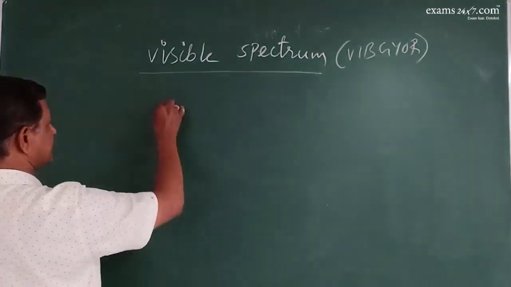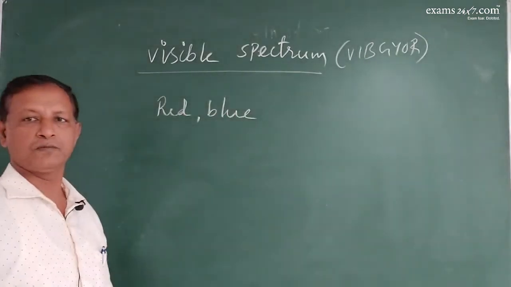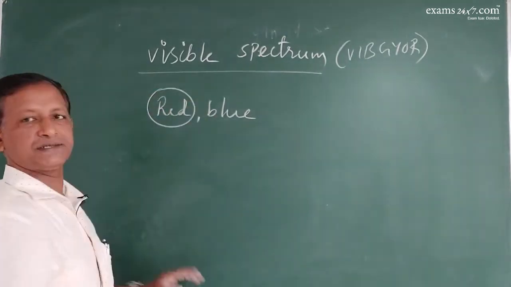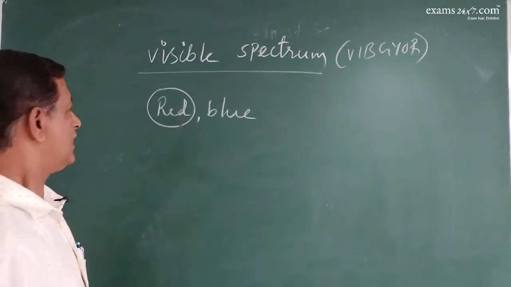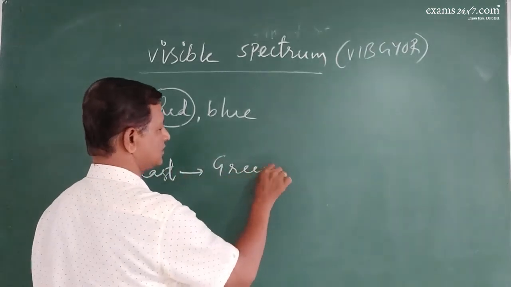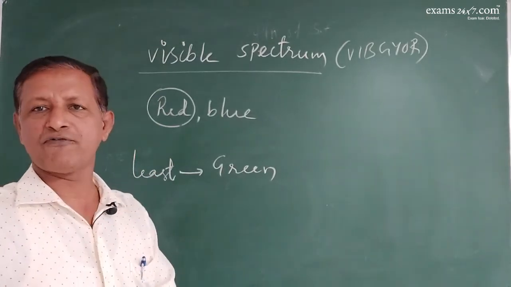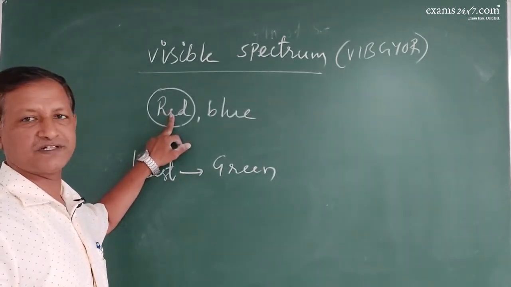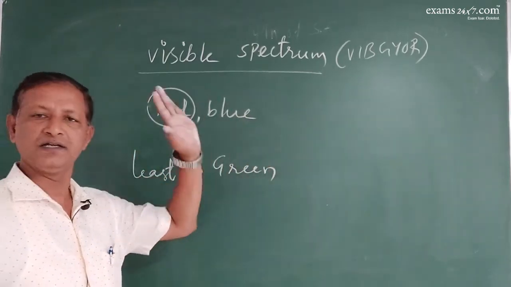It has been found that the red and blue are the most effective wavelengths, particularly red. The maximum yield occurs in the red spectrum and the least output comes in the green light. So least rate of photosynthesis takes place in green light, maximum rate of photosynthesis takes place in red light, particularly followed by blue, then yellow, and then least is green.